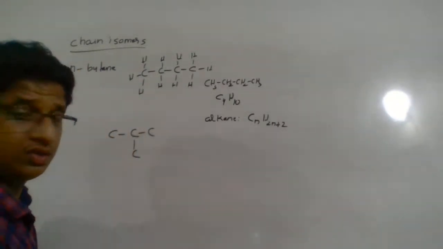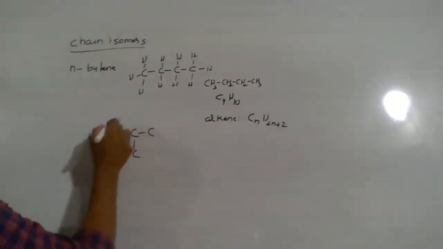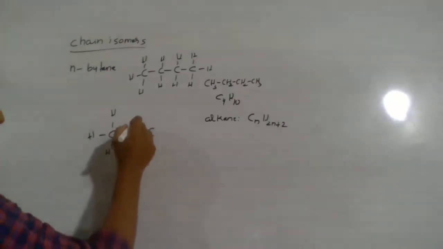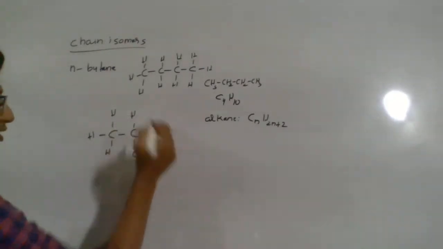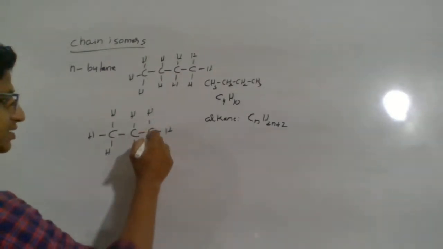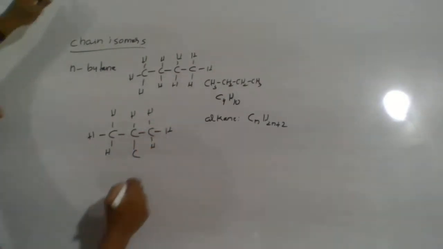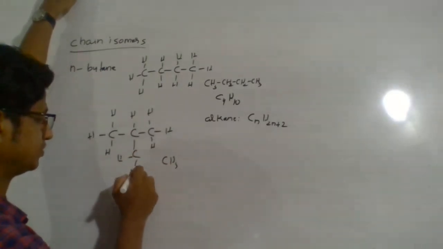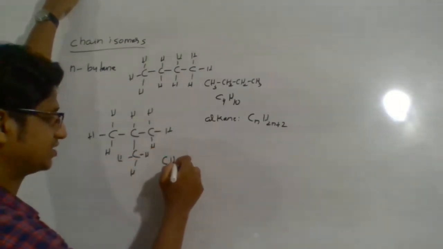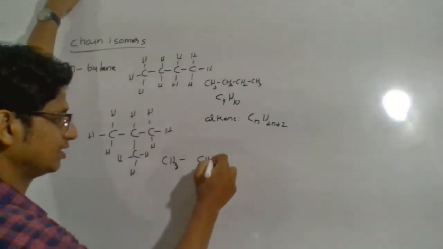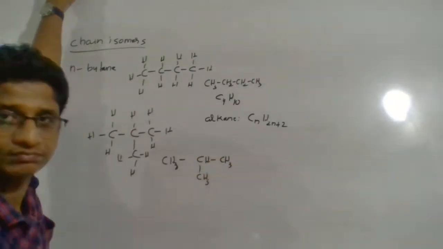Now you have to supply hydrogen. 1, 2, 3 is done, 1 more hydrogen is required. Here also 1 hydrogen, and here also 1, 2, 3 hydrogens. So CH3, CH, CH3, CH3.